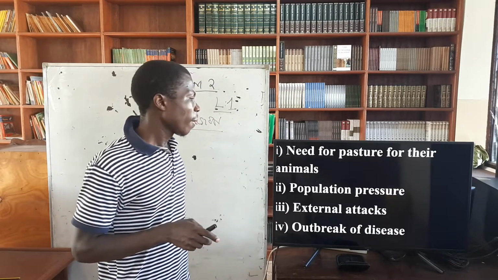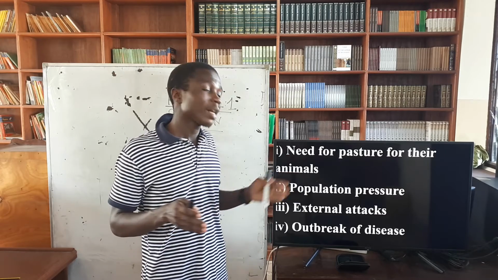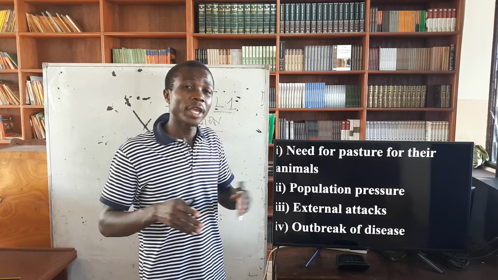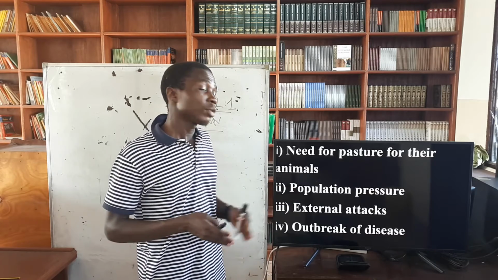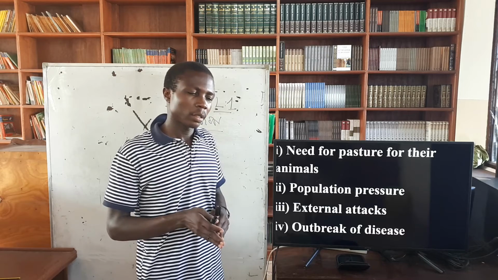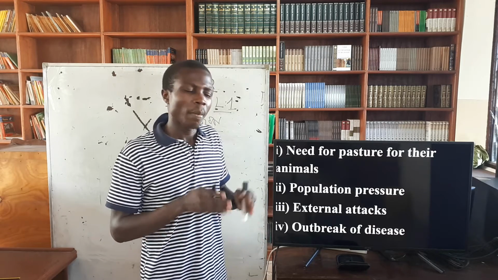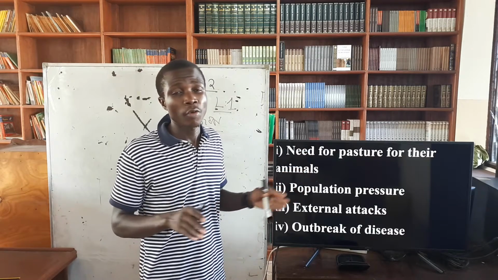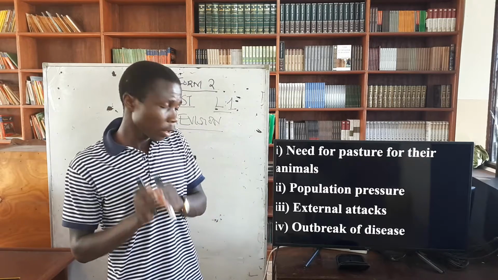The next, external attack. There were some attacks by the neighbors or the neighboring kingdoms in the areas where they were. Then they found themselves leaving, because no one can condone staying in a certain place where they are being killed by the unknown or by people from another kingdom, and just keep quiet. So they had to escape and go to another place where there was peace.